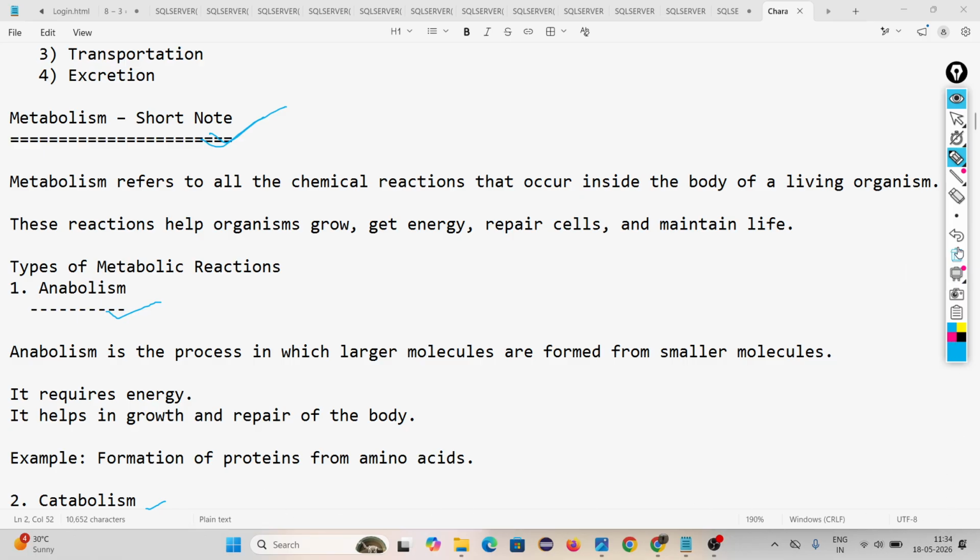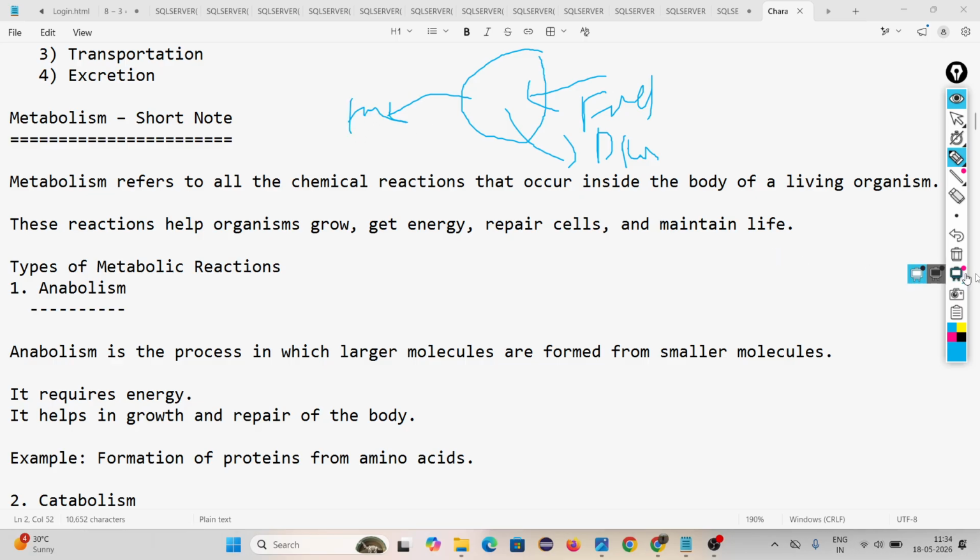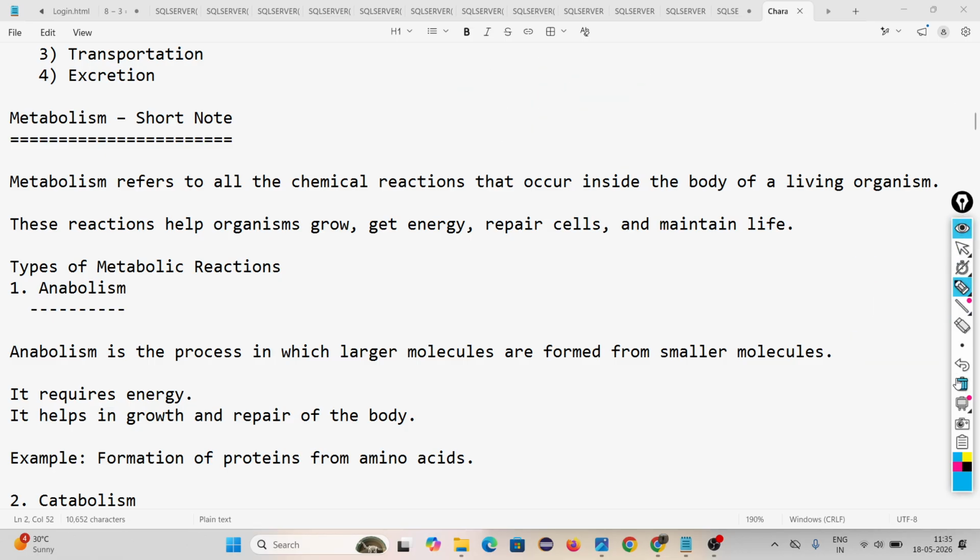Look, in our body, several processes are happening now. Several chemical processes, like foods are forming, foods are being digested. Then in the presence of oxygen, food is broken down to form energy. That means in a living organism's body, several chemical reactions are occurring. That is called metabolism. Metabolism is nothing but the chemical reactions that occur inside our body. Then the question is, why do these chemical reactions occur inside our body? For growth, to get energy, to repair cells, and to maintain life.